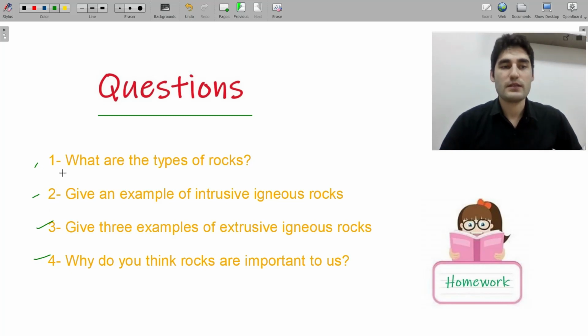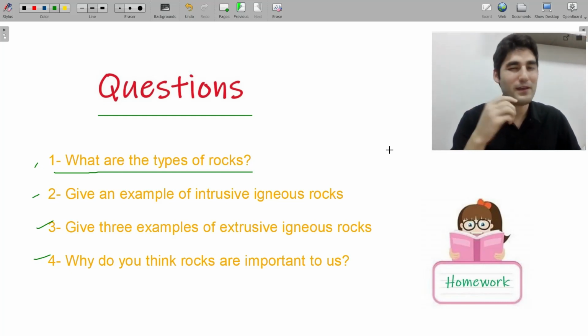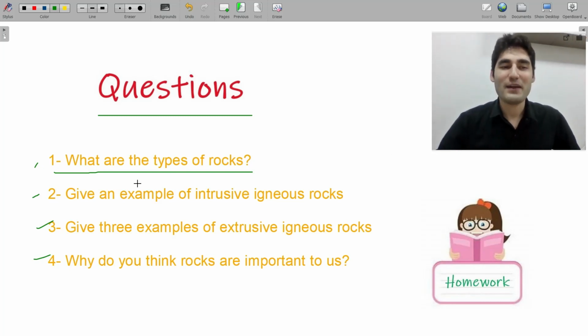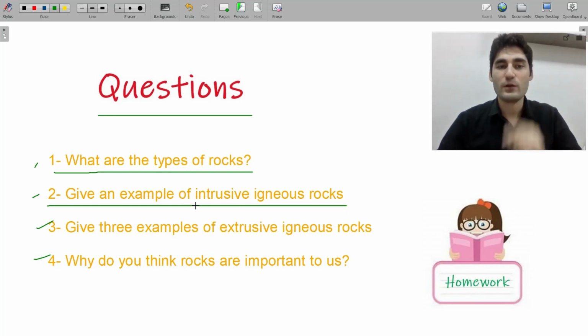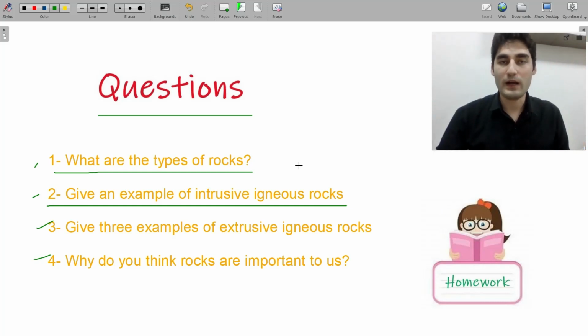What are the questions? Number 1 is, what are the types of rocks? Do you remember how many types of rocks we had? We had like 5 or 4 or 3, I'm not sure. You can check. Number 2, give an example of intrusive igneous rocks. So you are going to write one example only for intrusive igneous rocks. What is intrusive igneous rocks? The intrusive igneous rocks is the one where the magma stays inside the volcano, right?